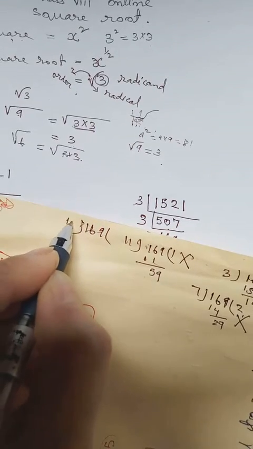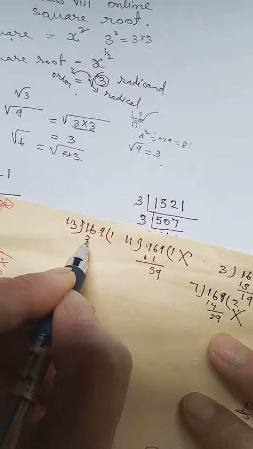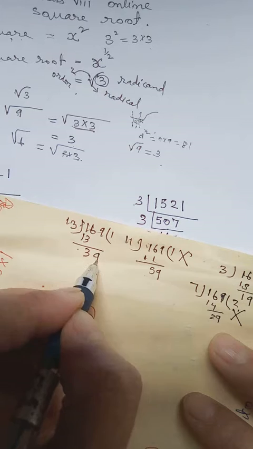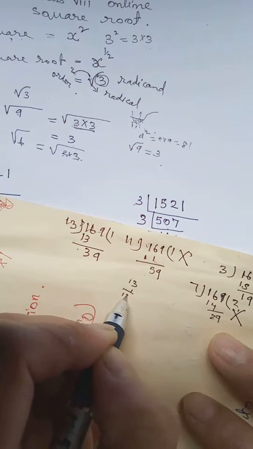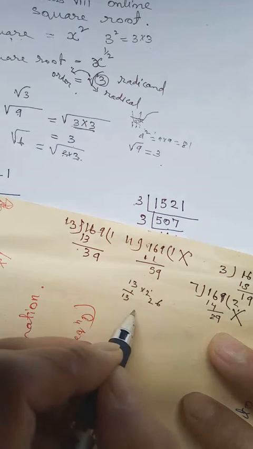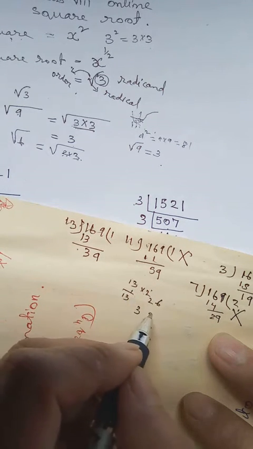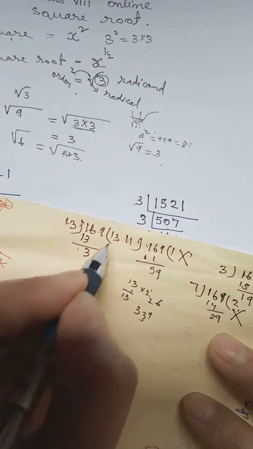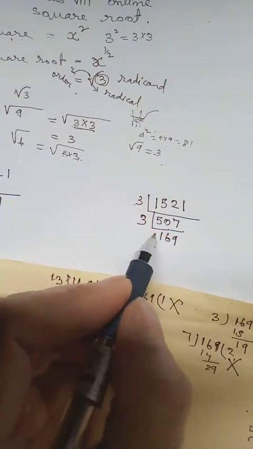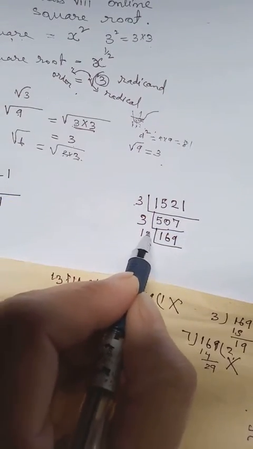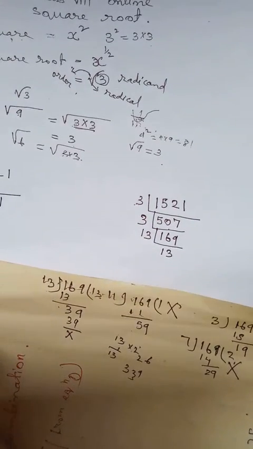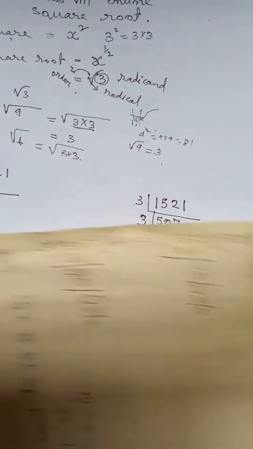Then we will go with 169. Let's go with 13. 13 into 1, 13. 6 minus 3, 3. Then here we have 0. Bring down 9. 13 into 1, 13. 13 into 2, 2, 3, 6. 2, 1, 2. 13 into 3, 3, 3, 9. 3, 1, 3. So that means we can go with 3. Then here you see we get remainder 0, which means we can divide it by 13. The divisor is 13. The quotient is also 13. Then 13 we cannot divide by any number. So that will be the end.